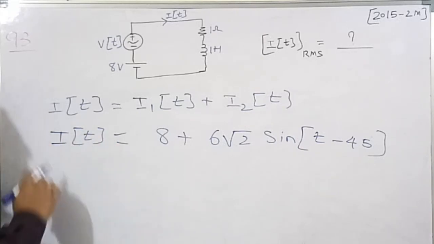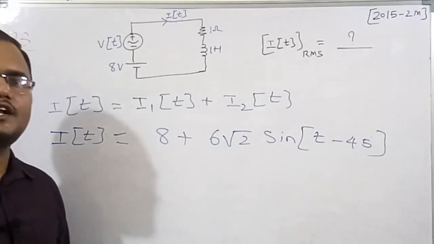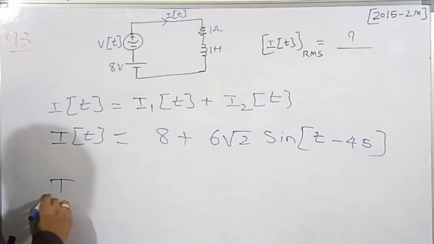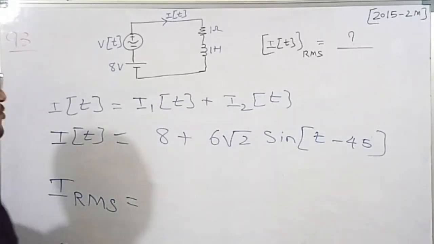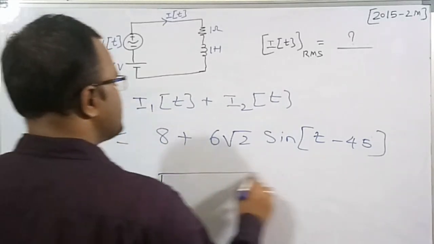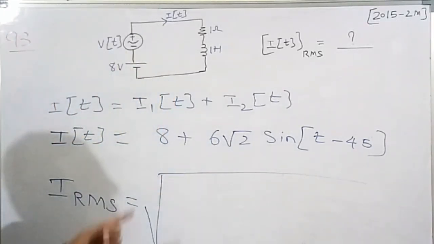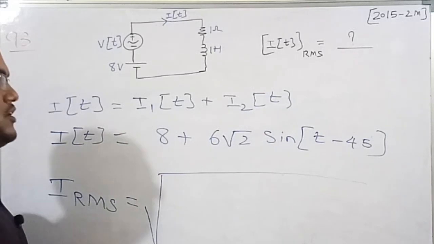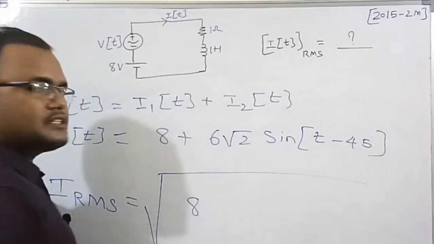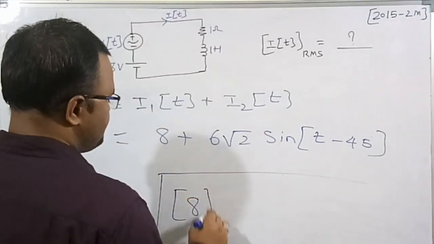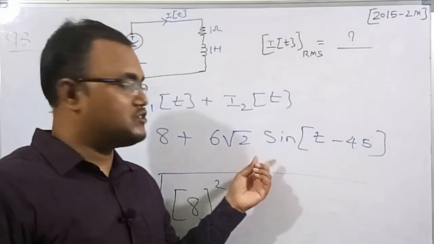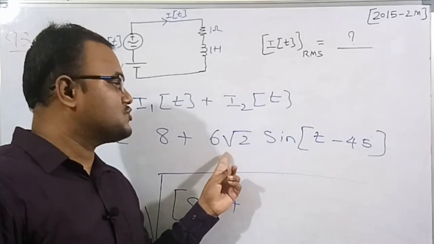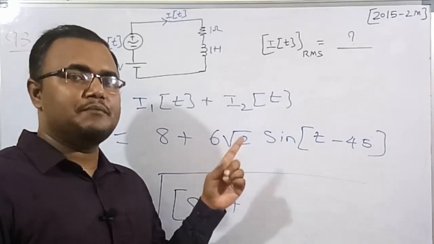For this, we need to find the RMS value. I have told you in my previous lectures that it is easy to calculate. The RMS of the DC value is the same DC value, 8, and we need to square it. Similarly, the sinusoidal part has a peak value Vm of 6 root 2, and to find the RMS we take Vm by root 2.